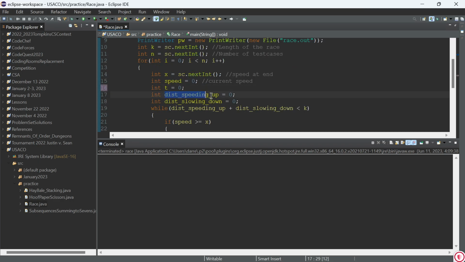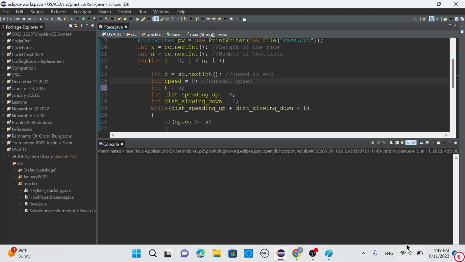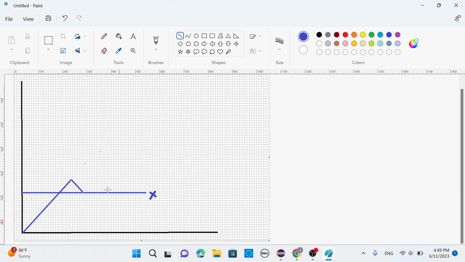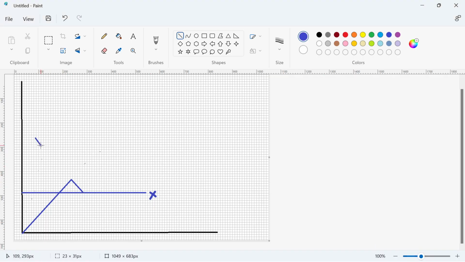Okay, and then we have this. The distance speeding up and the distance slowing down. What we're talking about here is, oh yeah, by the way, this is going to be a velocity versus time graph. Sorry for the physics stuff, because, well, it has more calculus, but what we're trying to find is how far does she go versus time.